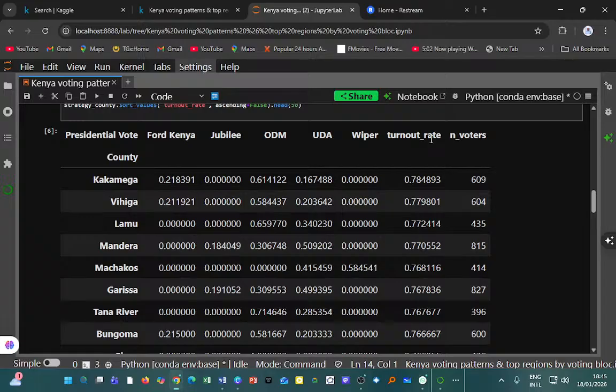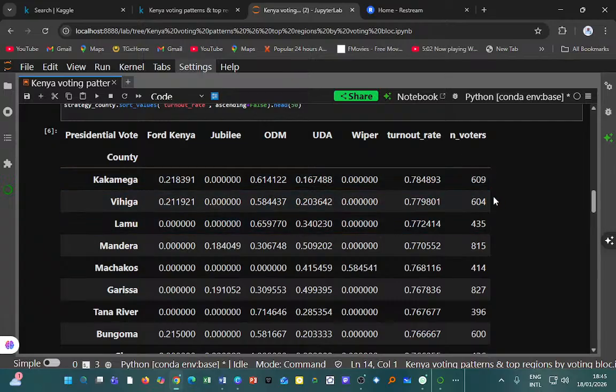So of all the voters, the turnout is about 78%. They don't turn out 100% per se. In this case, the number of voters we are considering for Kakamega is 609. That is the sample. The sample for Kakamega in this case is 609.